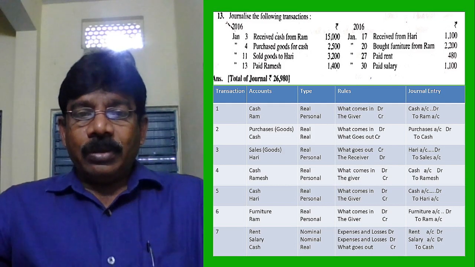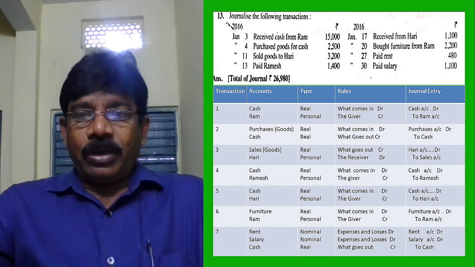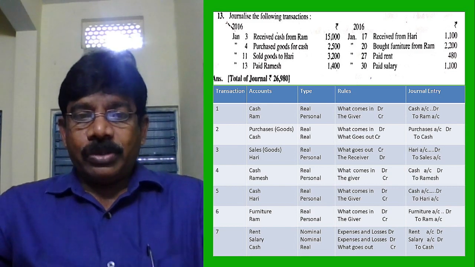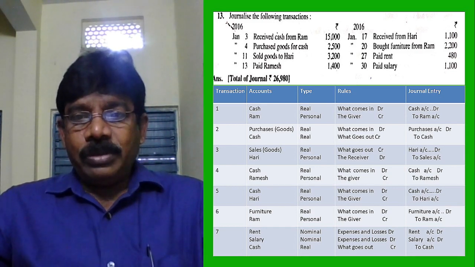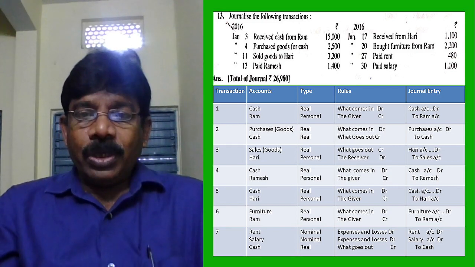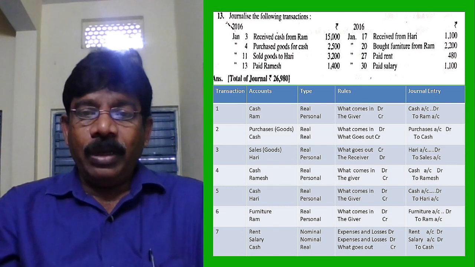An important point on nominal accounts: rent and salary are expenses. According to the nominal account rule, expenses and losses will be debited. Rent account debited, salary account debited. Cash is going out, what goes out credit, and cash account is credited. So after this video, we exclude this part. Just pass journal entries, keeping in mind the type of the account as well as the rule of the account.